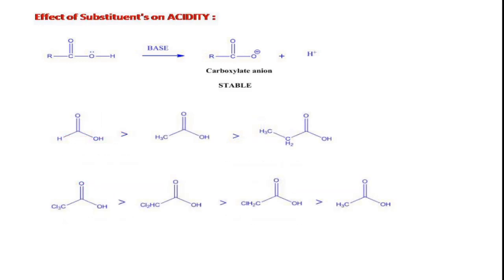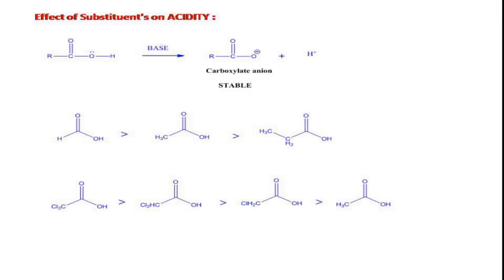You can see here in the first case, formic acid, acetic acid, propionic acid. The acidity of formic acid is greater than acetic acid, and acetic acid is a stronger acid than propionic acid, because the alkyl groups are electron releasing groups, and due to their presence on the carboxylate groups, they will decrease the acidity, right?